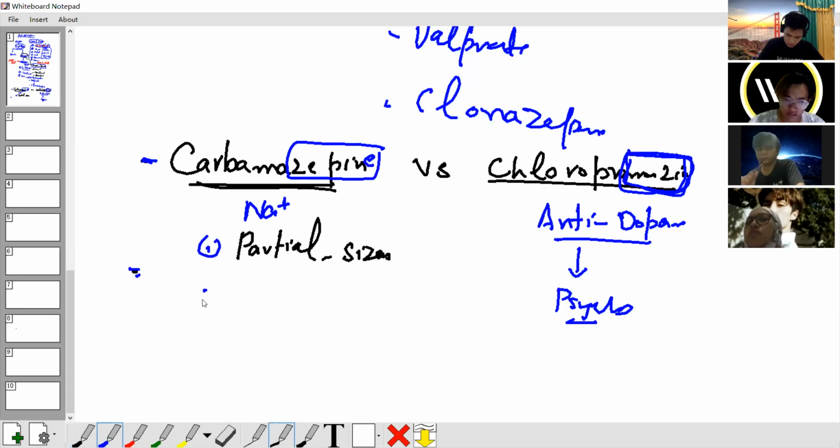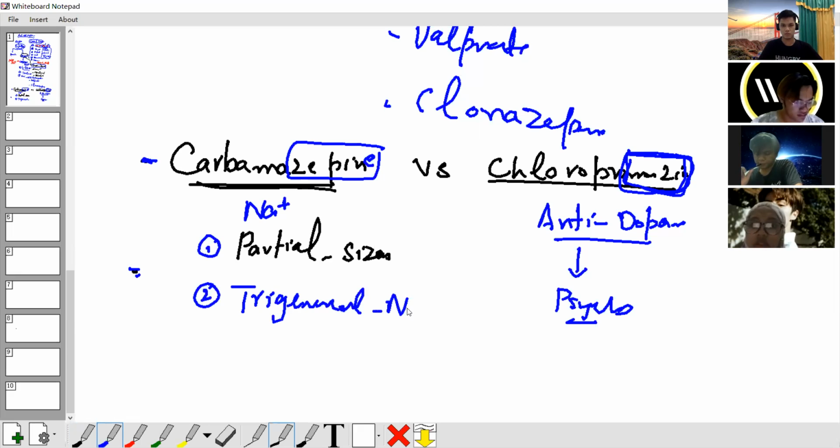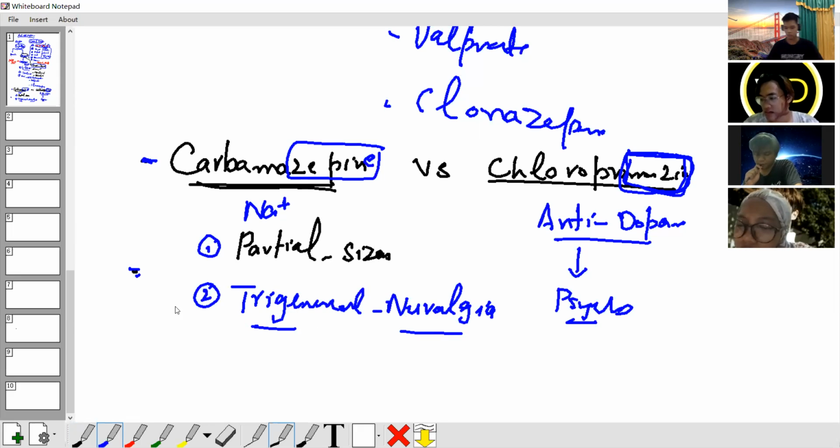Another important use, must keep in mind, is neuropathic pain, trigeminal neuralgia. Drug of choice for trigeminal neuralgia is carbamazepine. Clear?